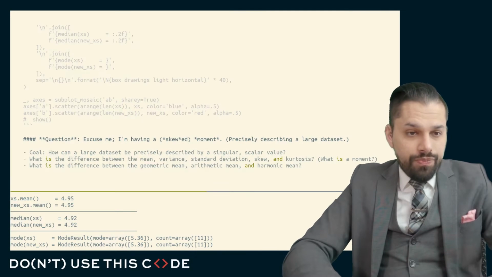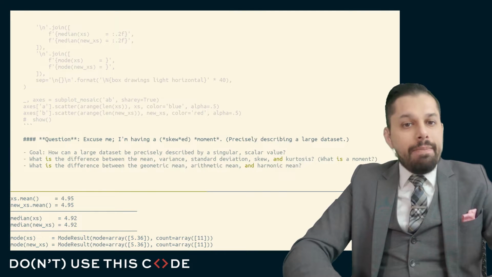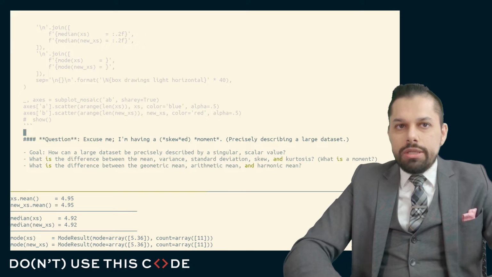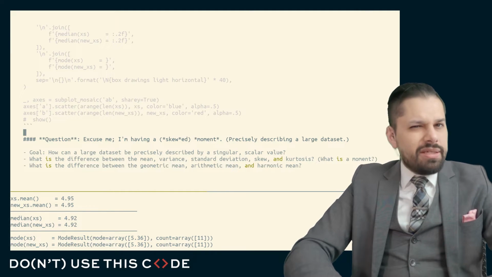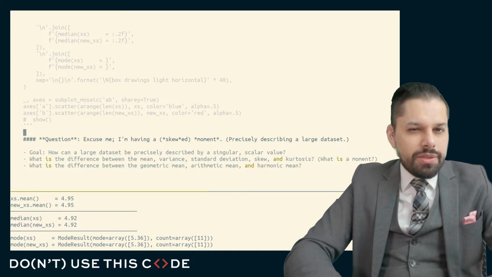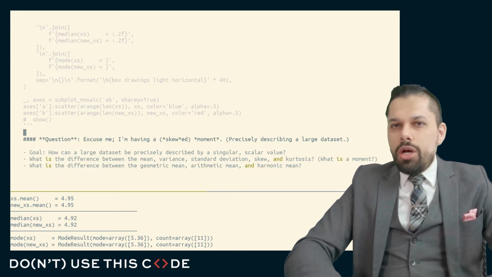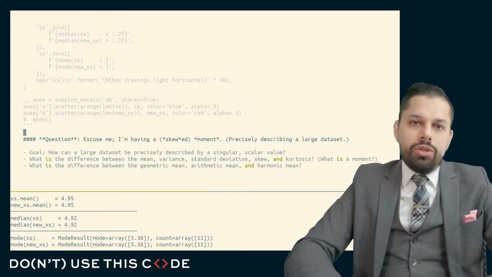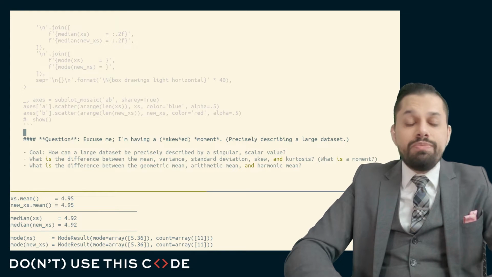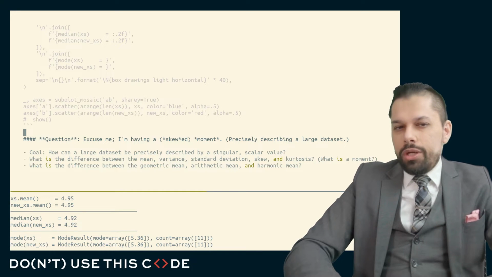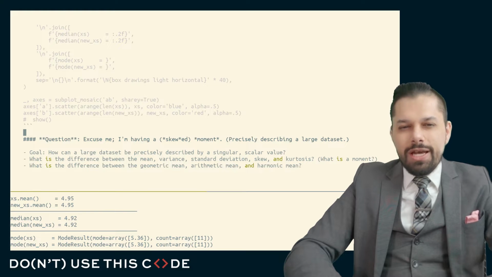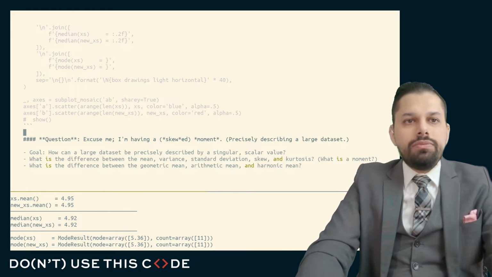In our next question, we're going to discuss a better approach for summarizing a data set. This question is called, "Excuse me, I'm having a skewed moment." In this question, we're going to talk about how we can more precisely describe a large data set using summary statistics beyond just the mean, the median, or the mode, looking at things like the variance, the skew, and the kurtosis. And we're going to try and develop an intuitive sense of what these statistics really physically mean.